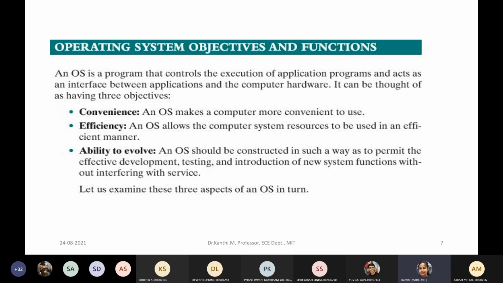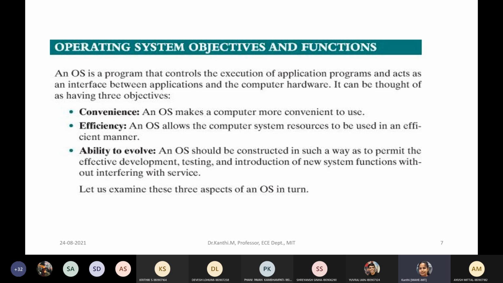The next objective is that the operating system should be constructed in such a way that it permits effective development and testing, and there should be a way in which I can evolve it, add something, and keep updating. You can include new system functions without interfering with the service.